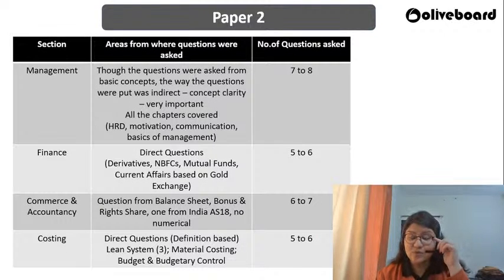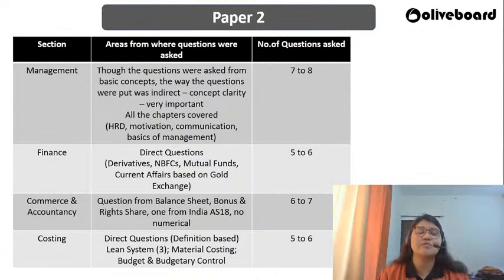Now let me tell you one very good comparison. The paper was keeping in mind the syllabus. I would not call it tough, I would call it moderate, but if you compare it with the previous year, then a few of you might have felt the paper being tough. The reason is, last year they did not stick to the syllabus completely. Their questions were very general. Even in case a few of you did not prepare, you also fared very well in last year's paper. But this year they have actually treated the syllabus as a Bible and they've asked the questions from the syllabus only.